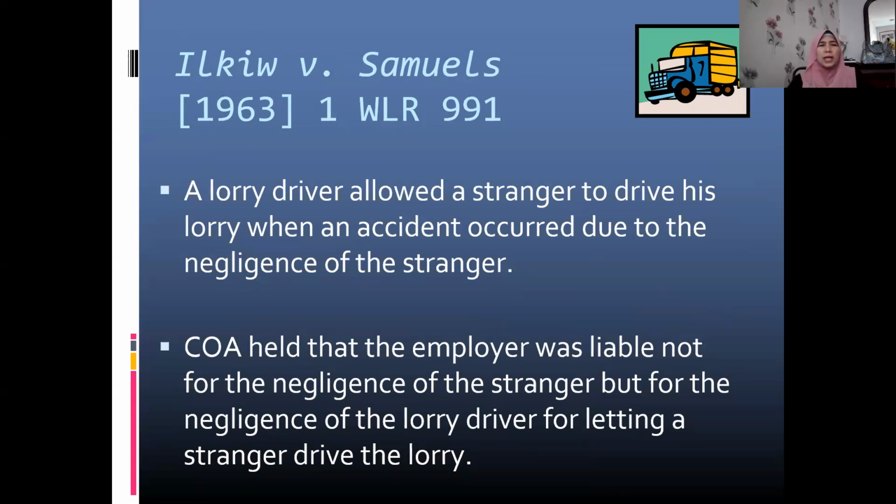Ilkiw and Samuels, 1963: a lorry driver allowed a stranger to drive his lorry when an accident occurred due to the negligence of the stranger. Basically, it happened during the course of the work. The Court of Appeal held that the employer was liable, not for the negligence of the stranger, but for the negligence of the lorry driver in letting a stranger drive the lorry. The negligence on the part of the worker was allowing a stranger to drive the lorry, so vicarious liability is established in that sense.